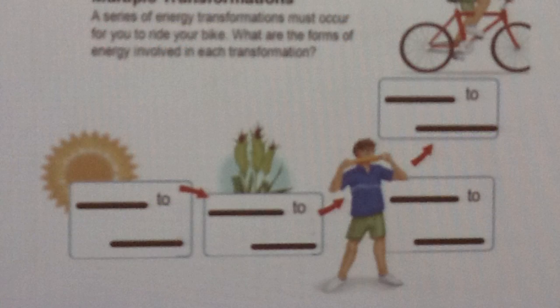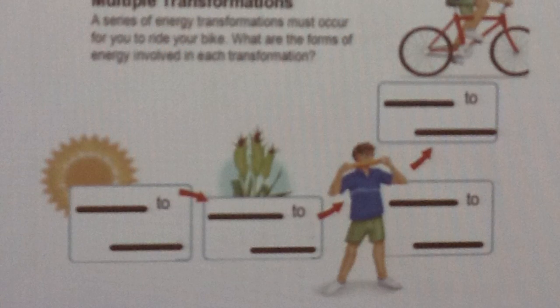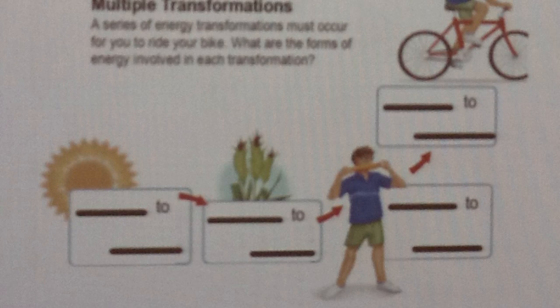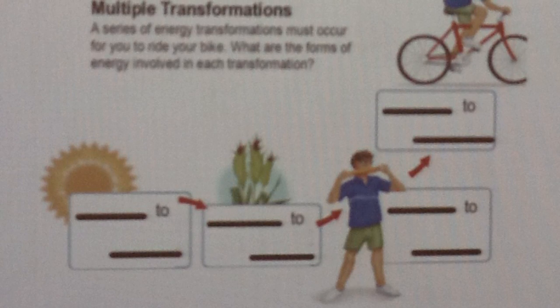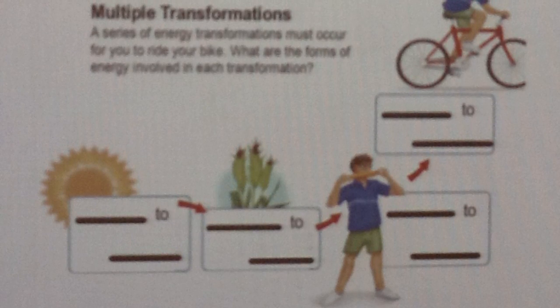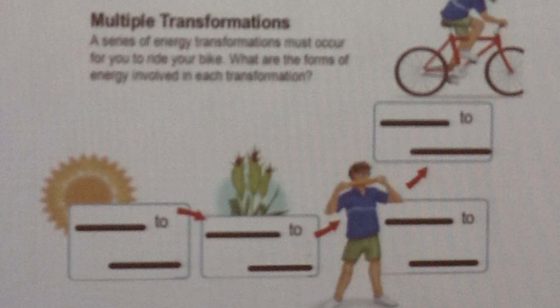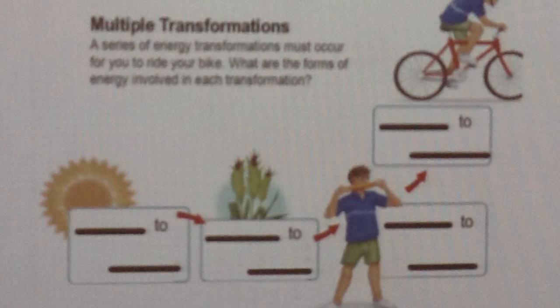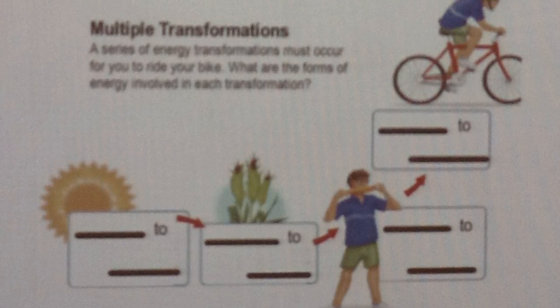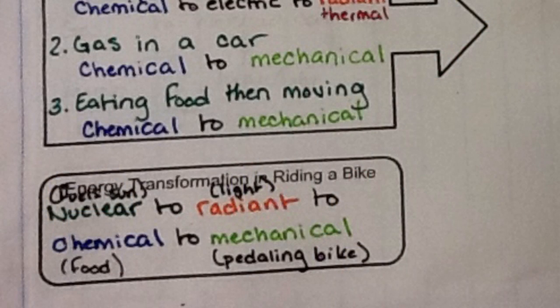For our last two examples, we're going to track all of the energy transformations that take place in the following examples. First, we're going to look at the energy transformations in riding a bike. If I start all the way at the beginning, I have nuclear energy. That's what's causing our sun to put out both light and heat. So this is a nuclear fusion. It fuels the sun. That is converted into radiant or light energy, which travels to Earth.